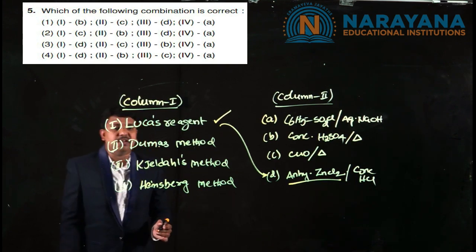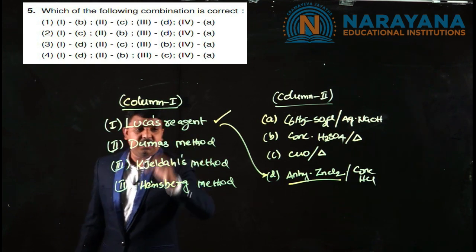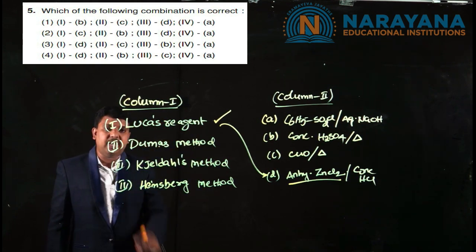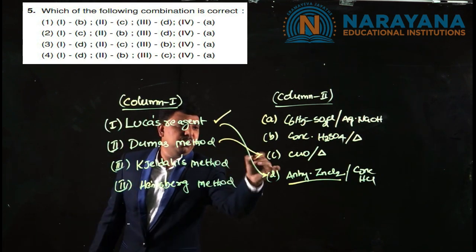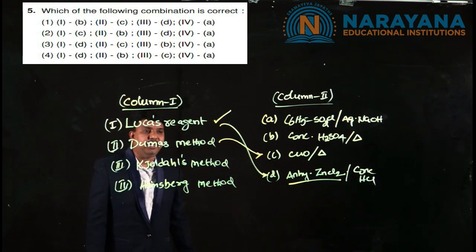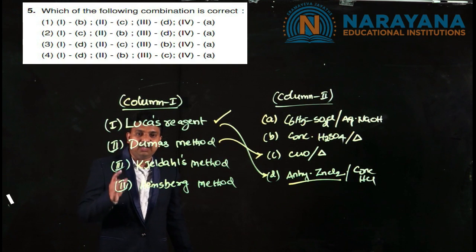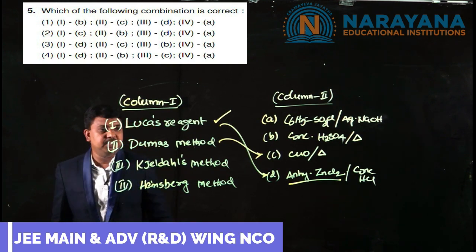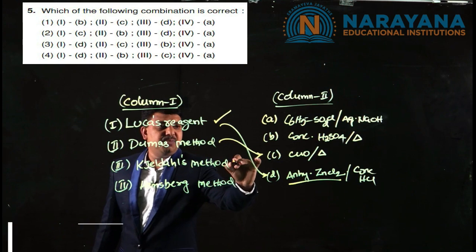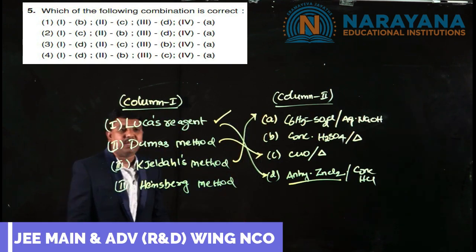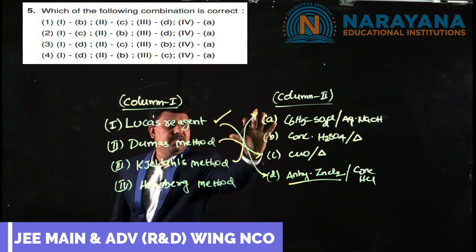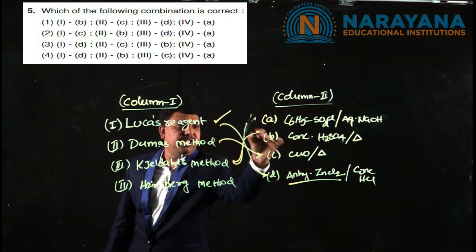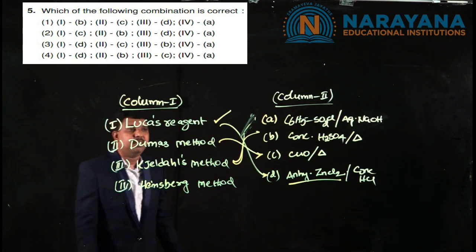estimation of nitrogen, both the Dumas method and Kjeldahl's method are there. In Dumas method, the nitrogen in the organic compound is converted into N2 gas. For that, we use cupric oxide and we heat, so that the entire nitrogen in the organic compound gets evolved as N2 gas. In Kjeldahl's method, the nitrogen is also estimated by converting it to ammonium sulfate, and by performing back titration we can calculate the percentage of nitrogen. So in Kjeldahl's method, the reagent that we use is concentrated sulfuric acid, and in Hinsberg method, the Hinsberg reagent